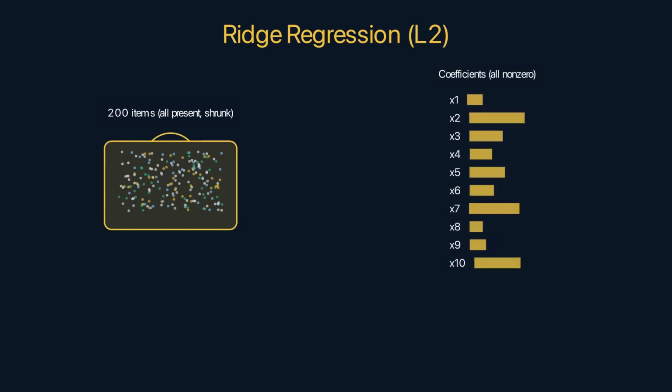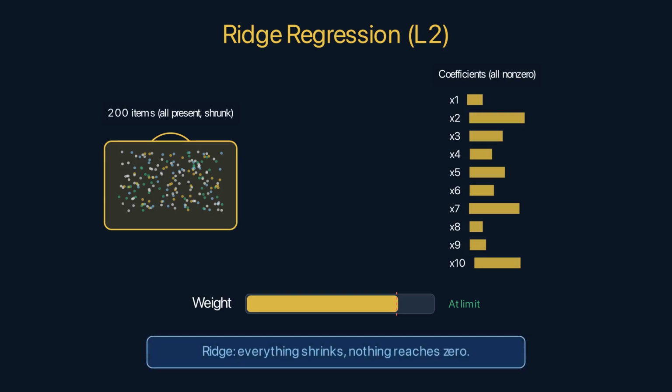In mathematical terms, ridge adds the sum of squared coefficients as a penalty. No coefficient reaches 0, they all shrink towards 0, but never touch it. Every gene still contributes, just less. The penalty is like a universal compression, everything gets proportionally smaller.